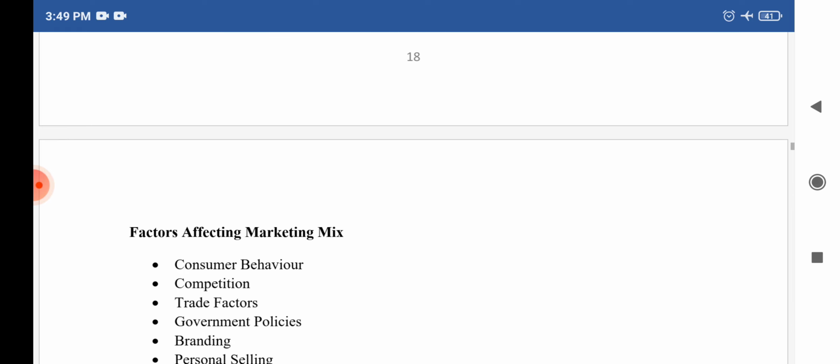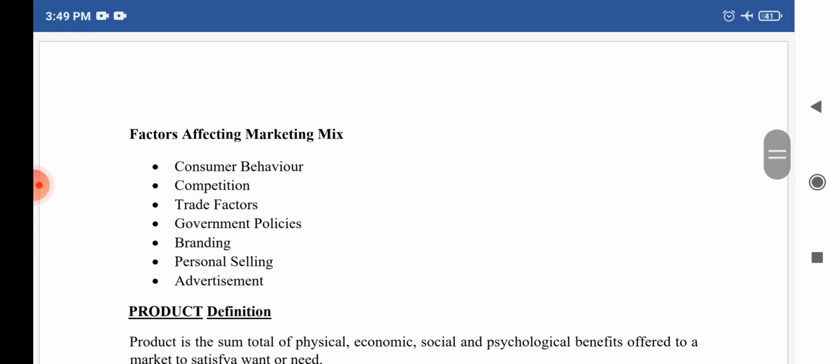There are various factors that may affect the marketing mix. While preparing the marketing mix, or the combination of all those 4 P's, the marketer comes across various factors. The first one is consumer behavior.